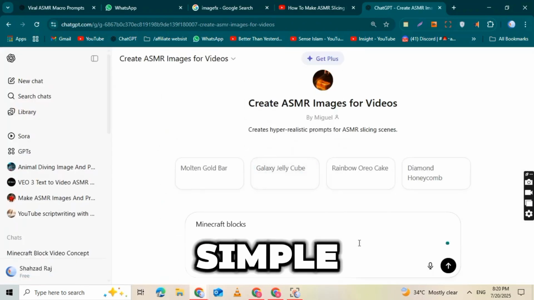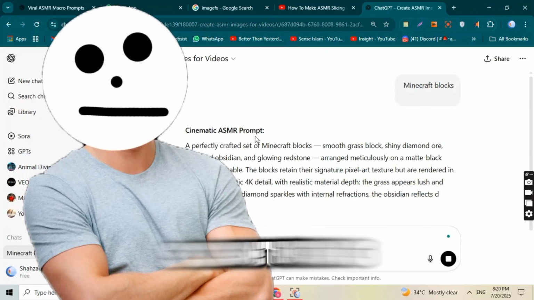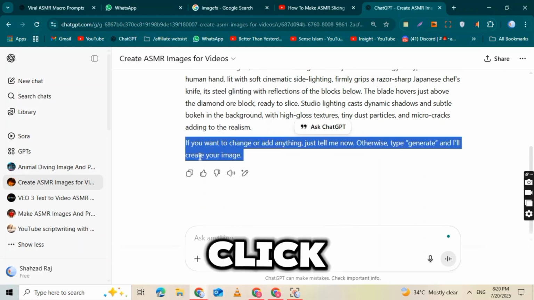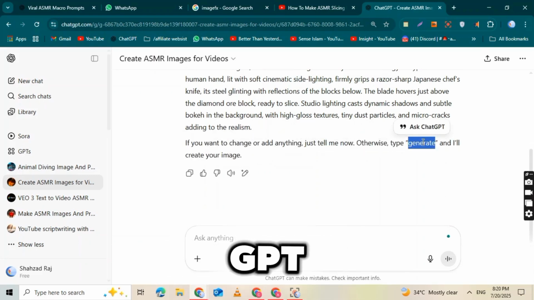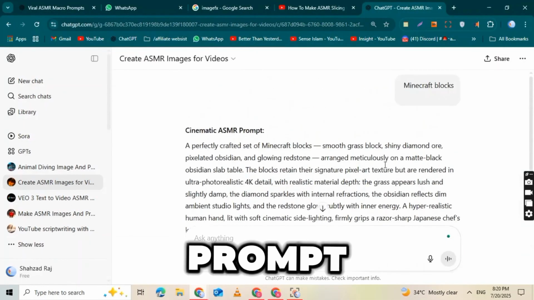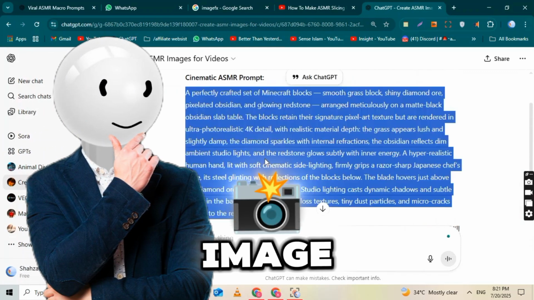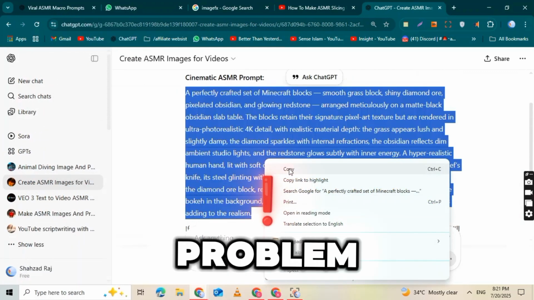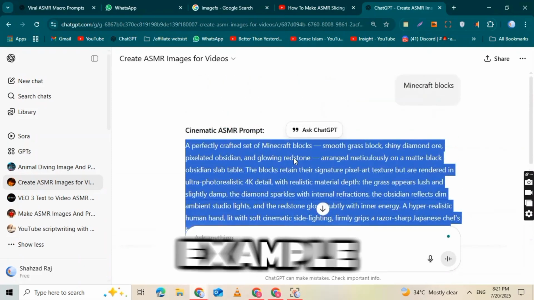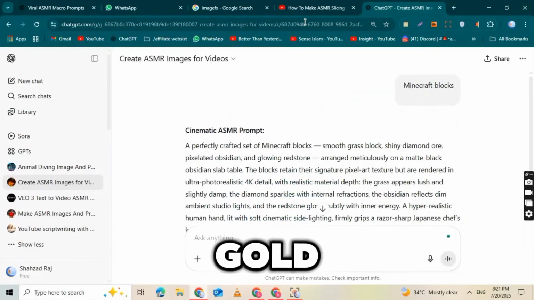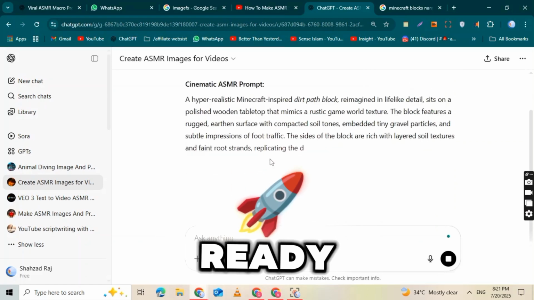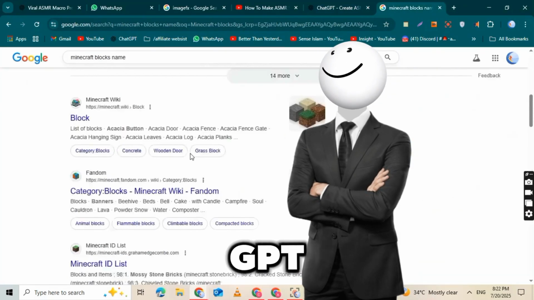Now give it a small and simple prompt. For example, just type something like Minecraft block, then click the Generate button. ChatGPT will create a ready-made ASMR prompt for you. It's super simple. Copy that prompt. We'll now use it to generate an image. If you want to use a different block, no problem. Just change the name in the prompt. For example, you can type diamond block, gold block, or any other, and a new ASMR-style image prompt will be ready. Now take the prompt you got from ChatGPT and copy it.